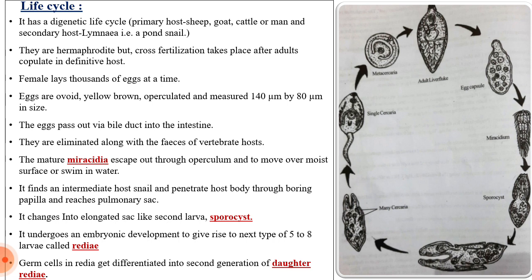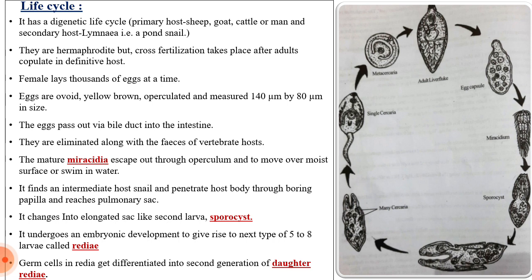Next to the sporocyst is the redia larva. At the bottom of the diagram these larvae have been shown. Actually the labels are not there, but you can understand.